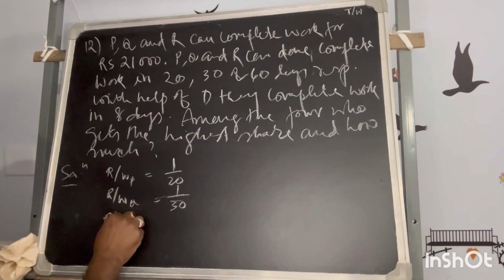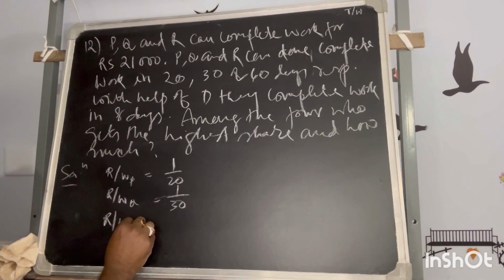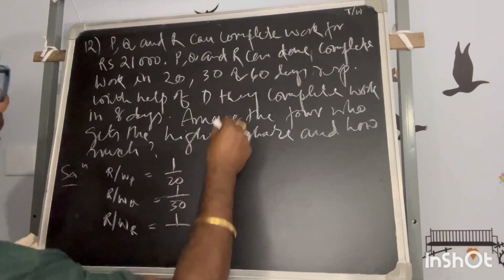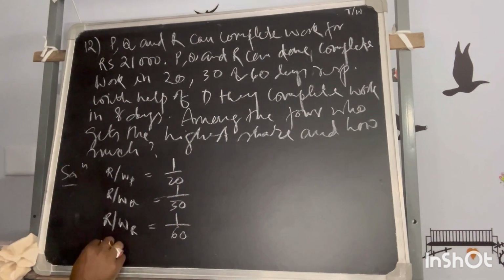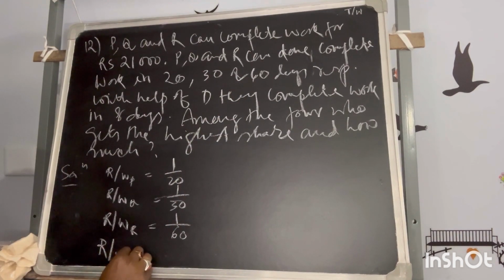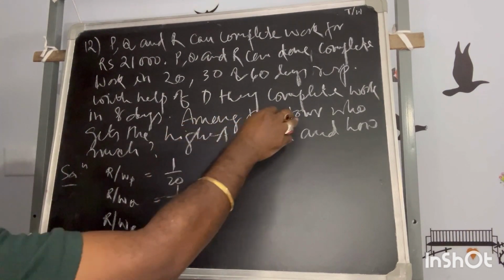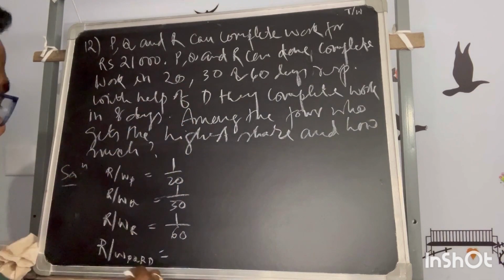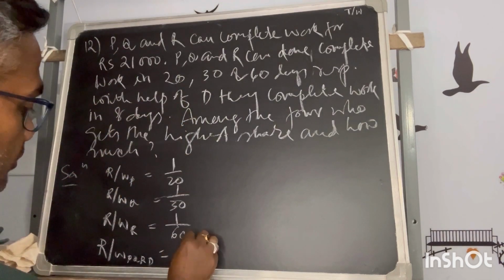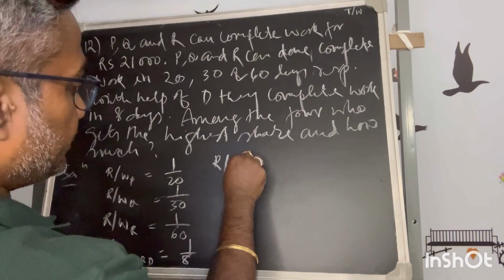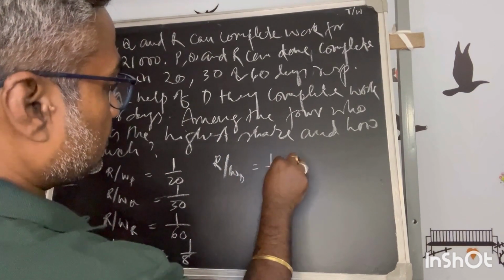The rate of work of R is 1 by 60. And it also said that when P, Q, R and D come together, they can complete the work in 8 days. That means 1 by 8. So what is the rate of work of D?